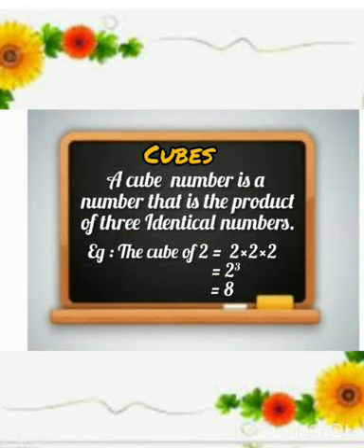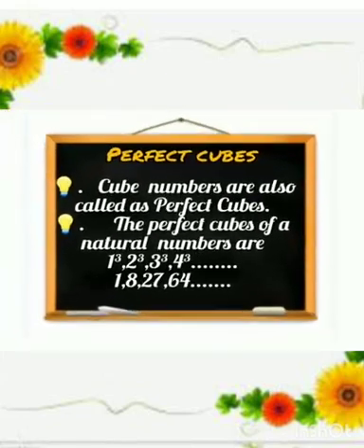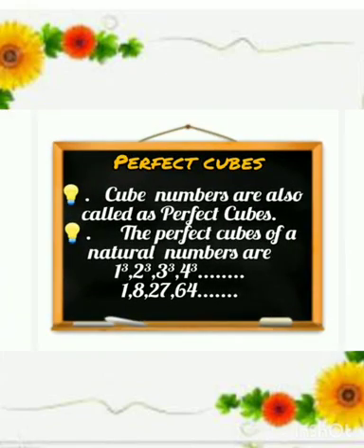Cubes. A cube is a number that is the product of three identical numbers. For example, the cube of 2 equals 2 multiplied by 2 multiplied by 2, that is 2 raised to the power 3, that equals 8. Perfect cubes. Cube numbers are also called perfect cubes. The perfect cubes of natural numbers are 1 cubed, 2 cubed, 3 cubed, 4 cubed, and so on. That is 1, 8, 27, 64, and so on.